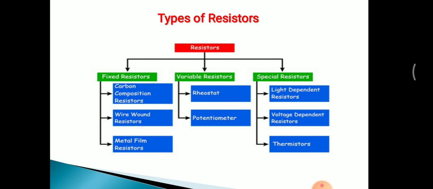The fixed resistor is also divided into three types: carbon composition resistor, wire wound resistor, and metal film resistor. Then variable resistors: the rheostat and potentiometer are the best examples. And third, special resistors: light dependent resistor, that is LDR, voltage dependent resistor, and thermistor. I will explain all types briefly.